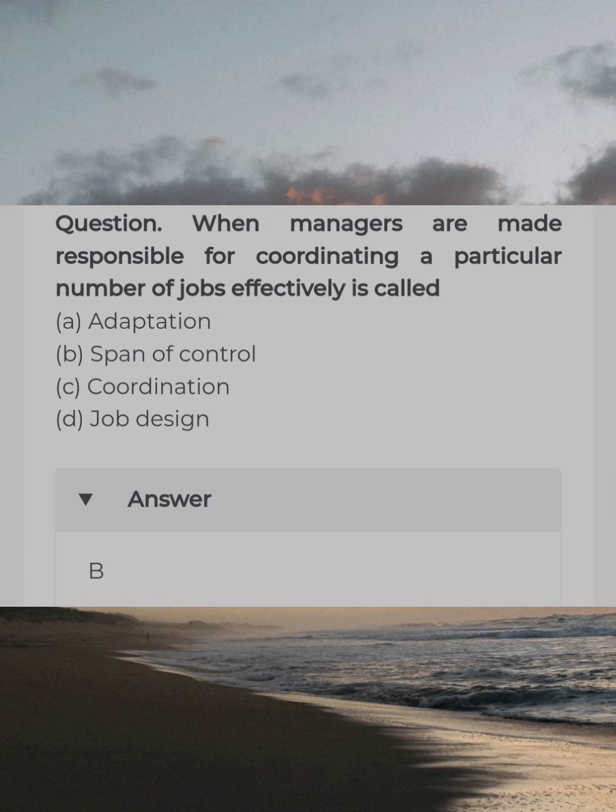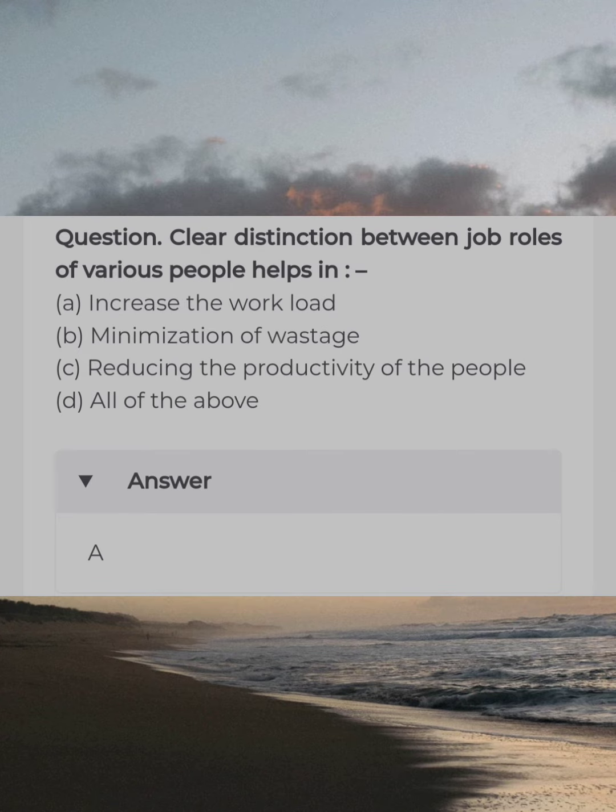When managers are made responsible for coordinating a particular number of jobs effectively is called answer B. Span of control. Clear distinction between job roles of various people helps in answer A. Increase the workload.